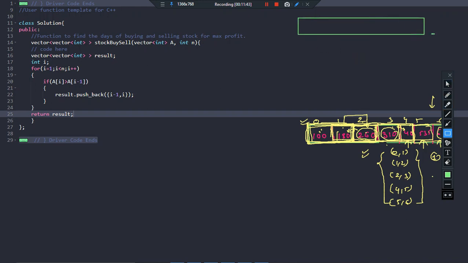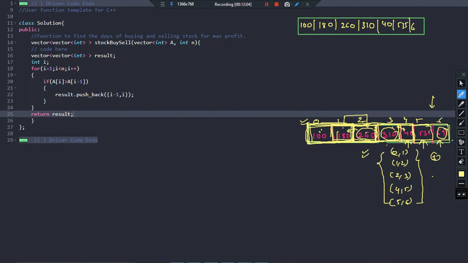okay, fine. So what are the values that are given? The values given here are basically 100, we have 180, we have 260, we have 310, we have 40, 535, and obviously 695, I think.